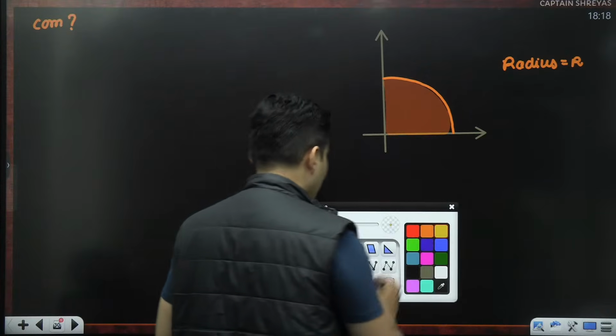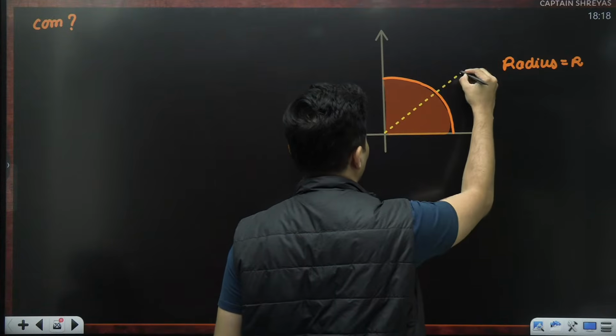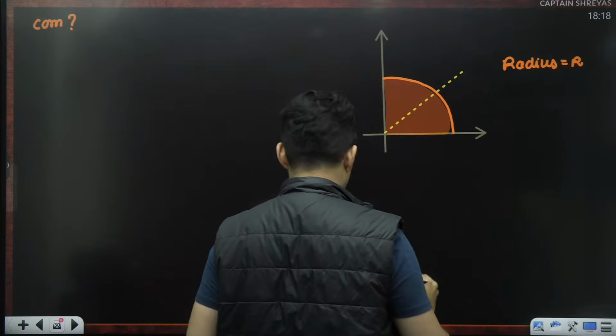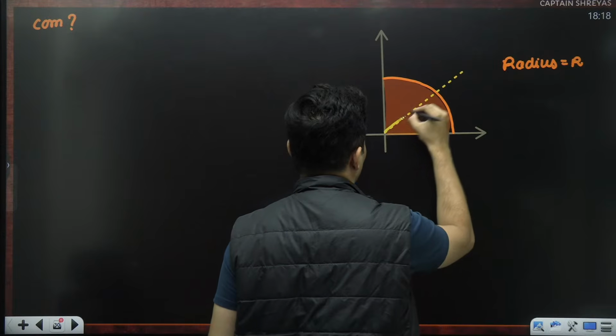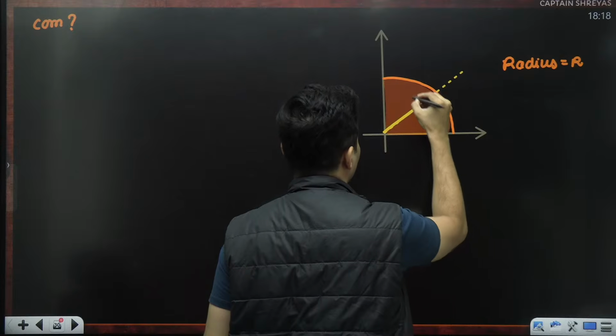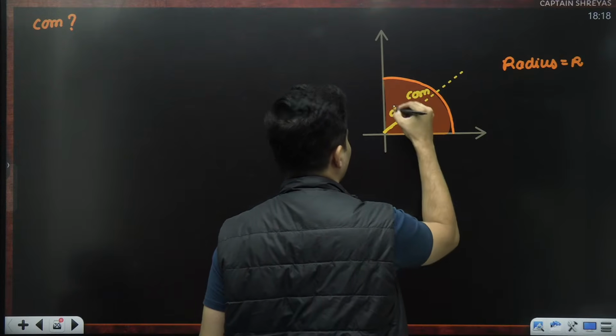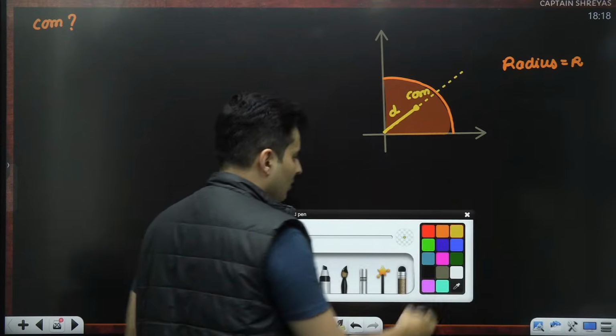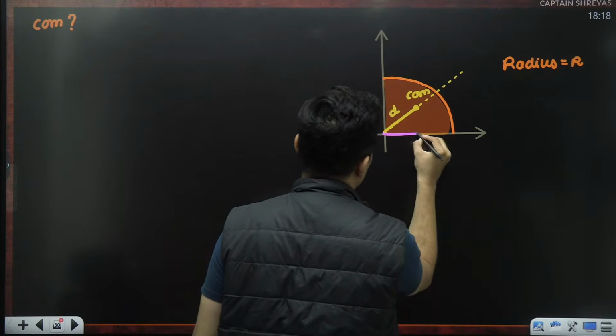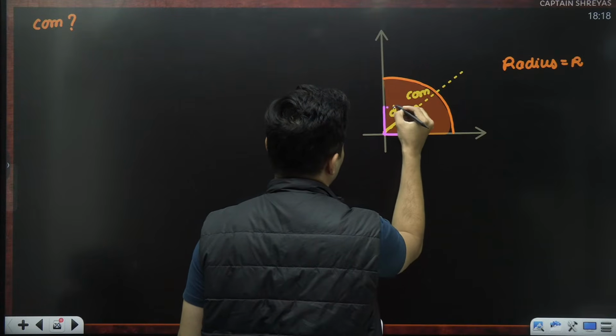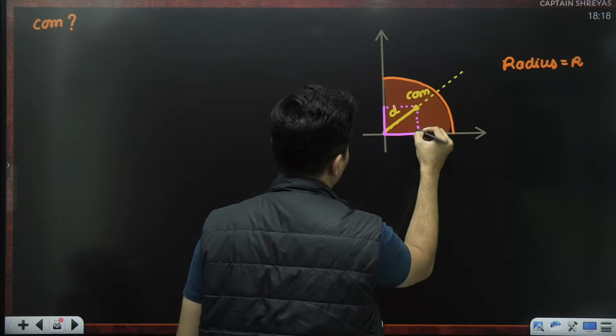Now, if you talk about this center of mass, I think you should be able to do it. Very similar logic: the center of mass will be at some distance over here, and you need to find this distance. Then you can also find the x coordinate as well as the y coordinate.